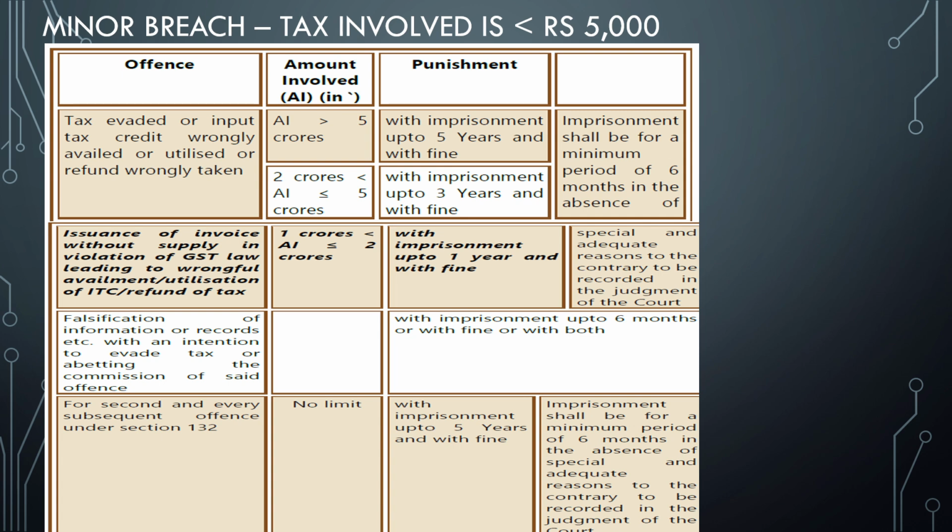And next is, if the amount involved is between 2 to 5 crores, that is if it's 3 crore or 4 crore, how to remember the slab? Between 2 to 5 crore, 5 minus 2 is what? It is 3. So the imprisonment can be imposed up to 3 years. And if the amount involved is between 1 to 2 crores, what is the difference, 2 minus 1? That is 1. So imprisonment up to 1 year. This is called deriving the provisions from whatever is known to you. So if you do these differences, you don't have to keep coming back to this topic. So keep these things in mind.